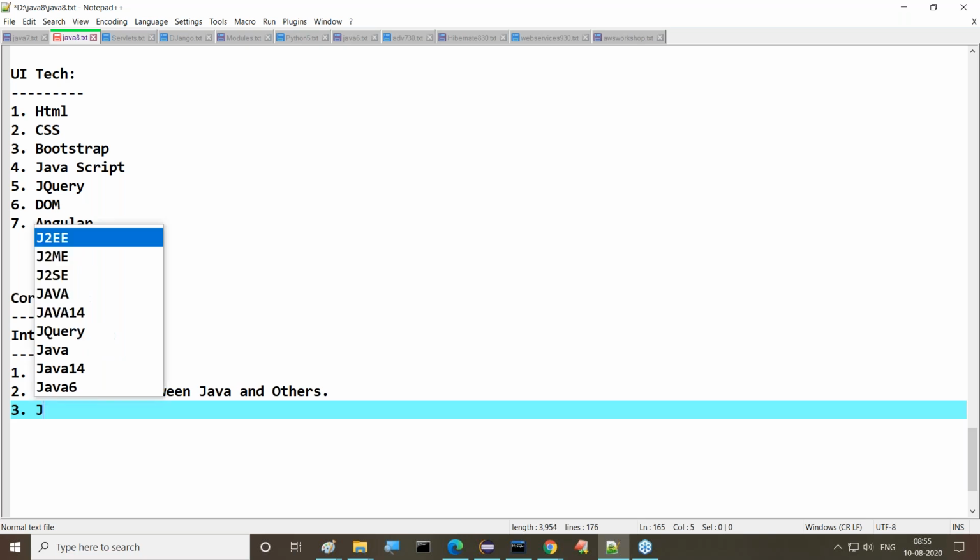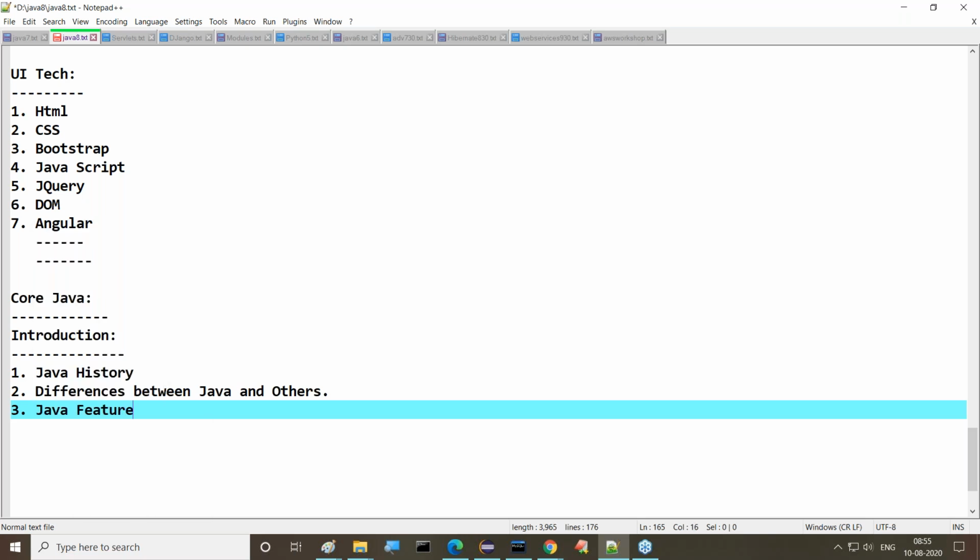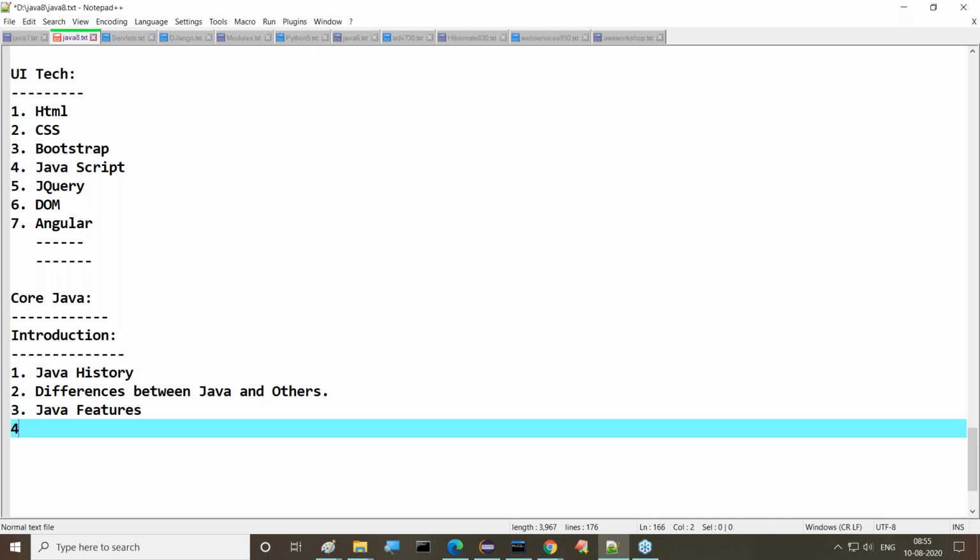Then after that, Java features is the next content. In a simple 5 minutes of time, if you want to know what Java is, then we have to go for Java features. This is the first one. After completion of these Java features, the next content would be...